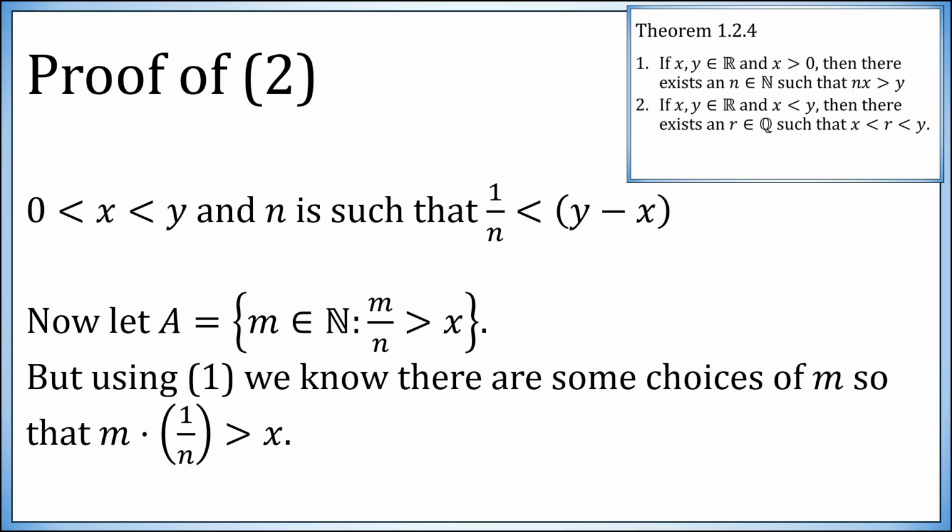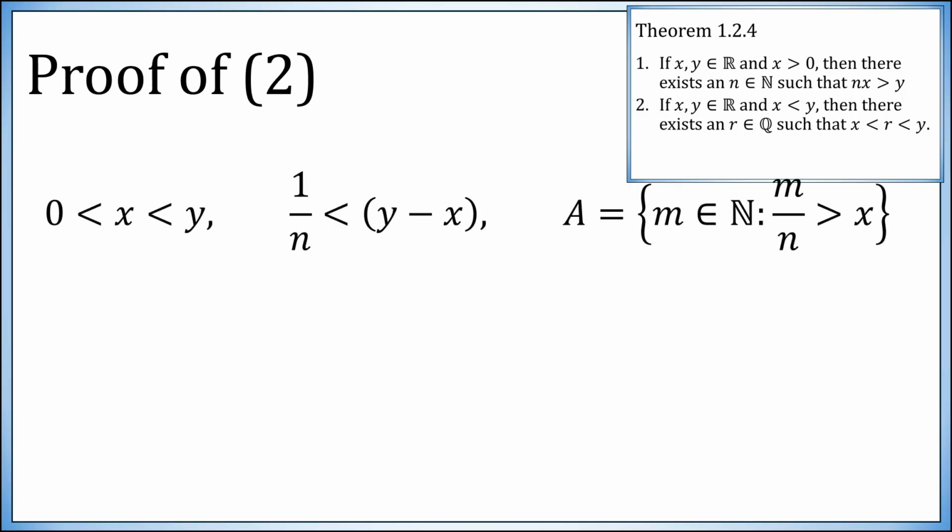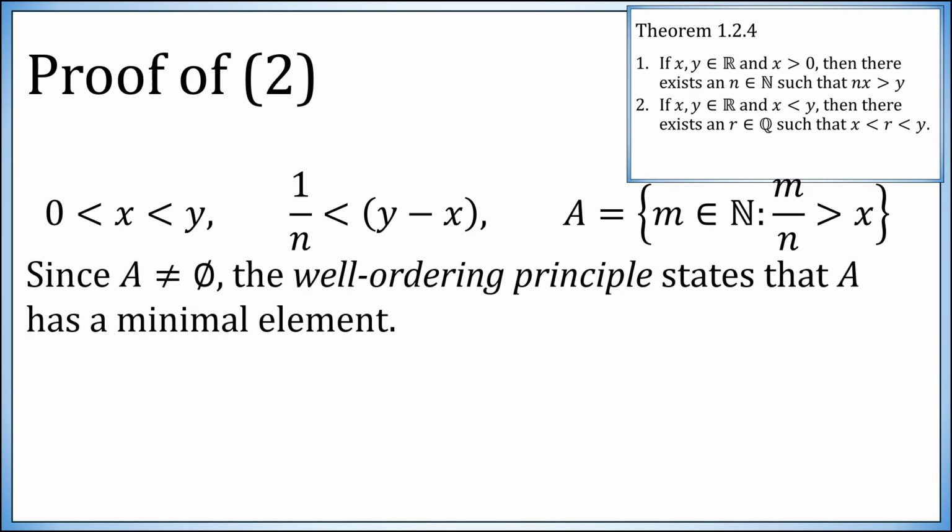Now from the Archimedean principle, we know that eventually m times 1 over n will be bigger than x. Again, something times this positive number will be bigger than whatever we want. So there are definitely choices of m that make this true. So the set A is not empty. Okay, so our set A, rational numbers with denominator n bigger than x, is not empty.